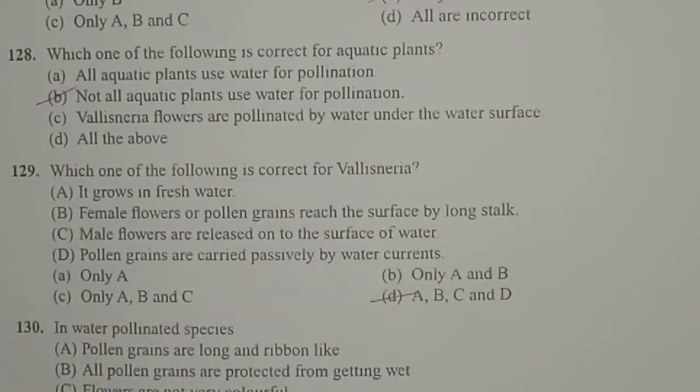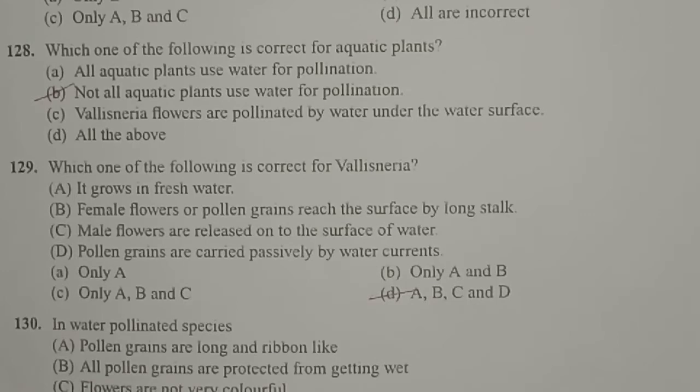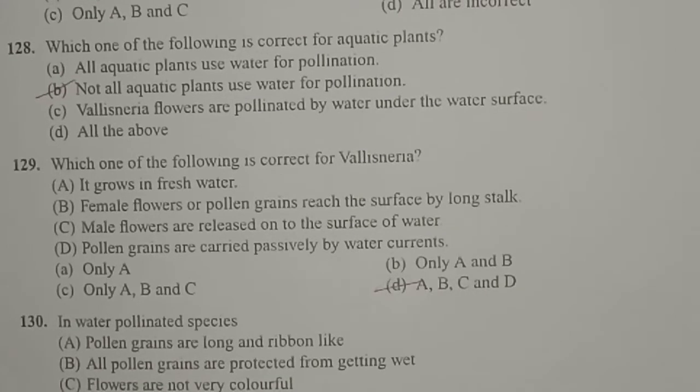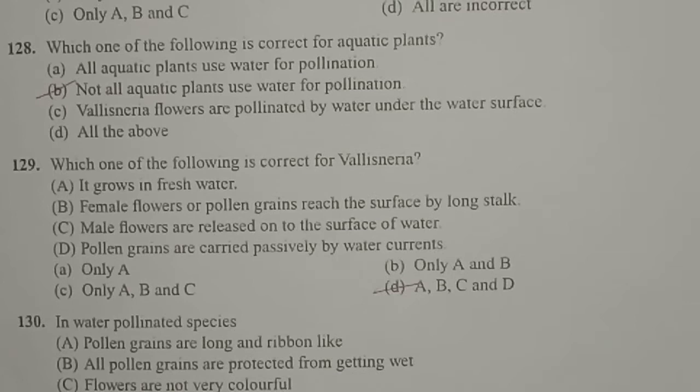Next one, which one of the following is correct for aquatic plants? Option A, all aquatic plants use water for pollination. No, all aquatic plants cannot use water for pollination. And option B, not all aquatic plants use water for pollination. This statement is correct. And C, Vallisneria flowers are pollinated by water under the water surface. So this is somehow correct but not exactly.